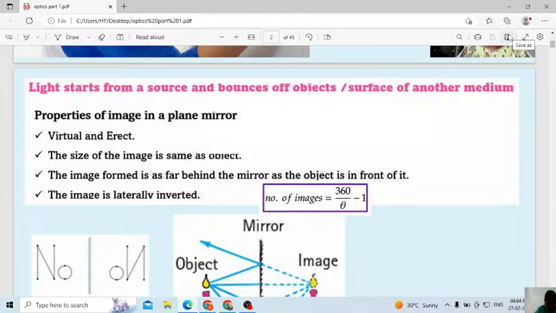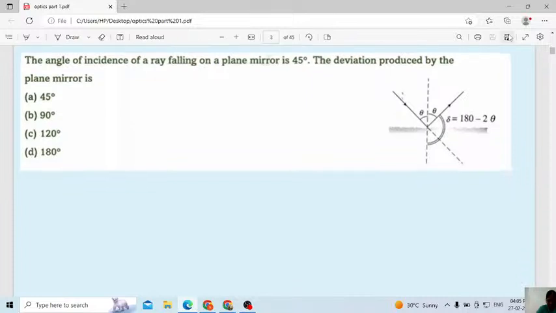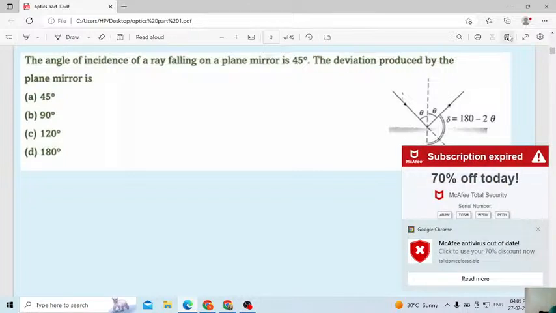Can I make a call? Because my father is not well. That's why my mother is calling. Any emergency, I will call. You solve this question. I will be on the line only. Hello? Sorry, because my father is not well, that's why some emergency call will come. Okay, can you solve this?